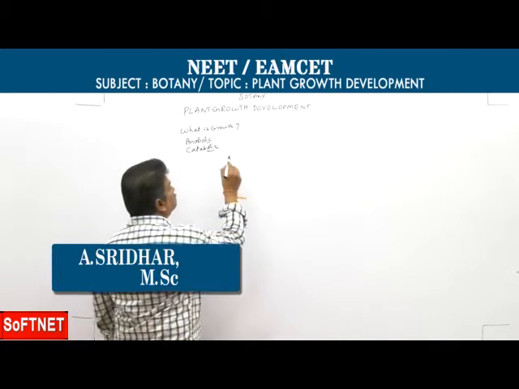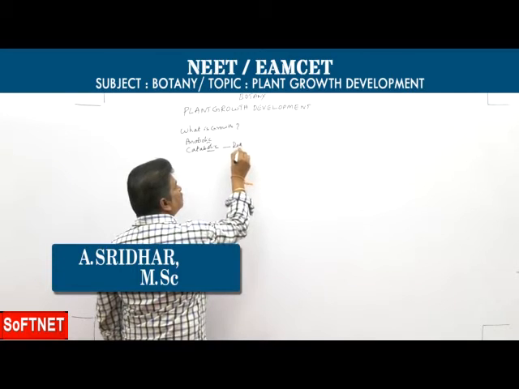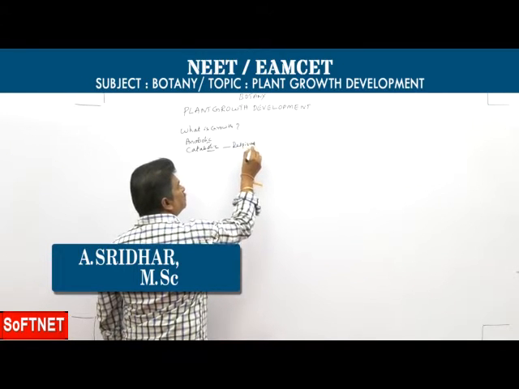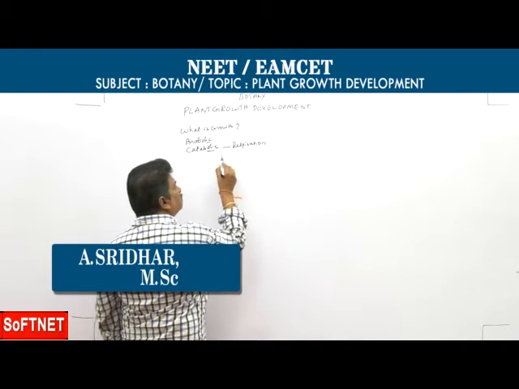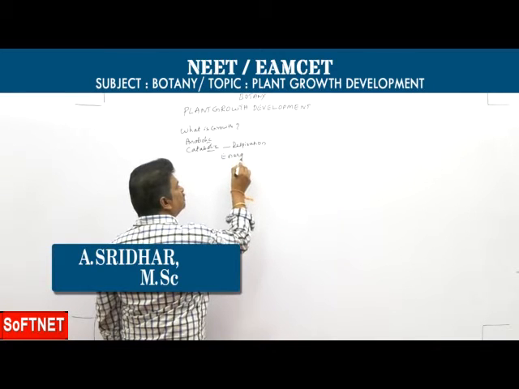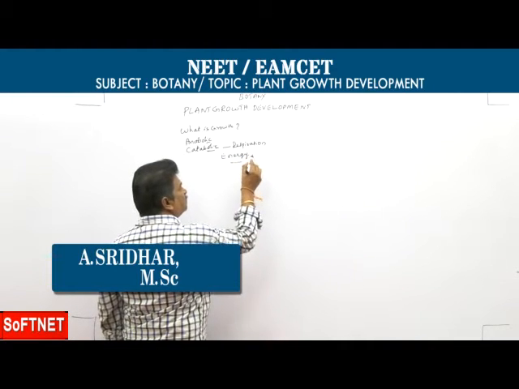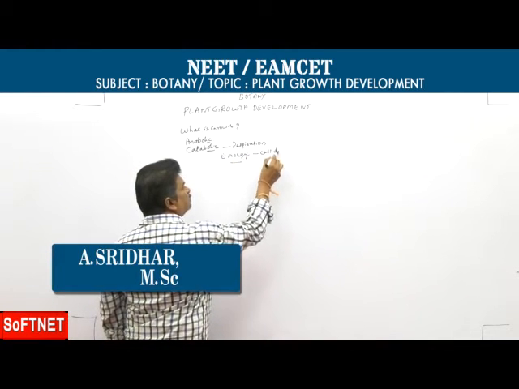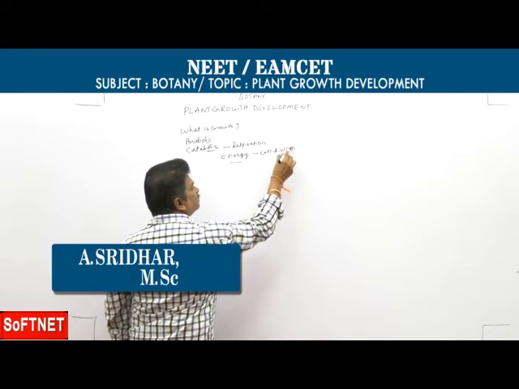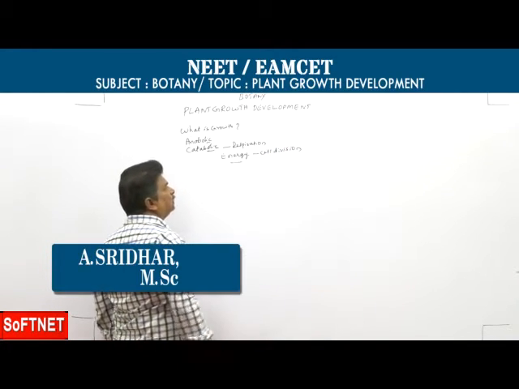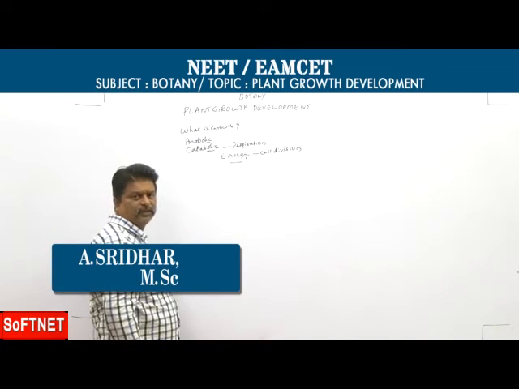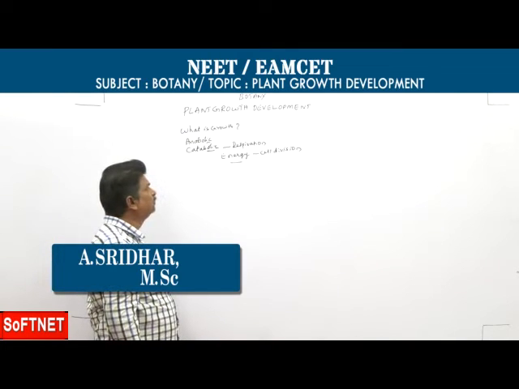Particularly, catabolic process means respiration. This respiration provides energy. In presence of energy, cell division takes place, and with the help of cell division, growth occurs.